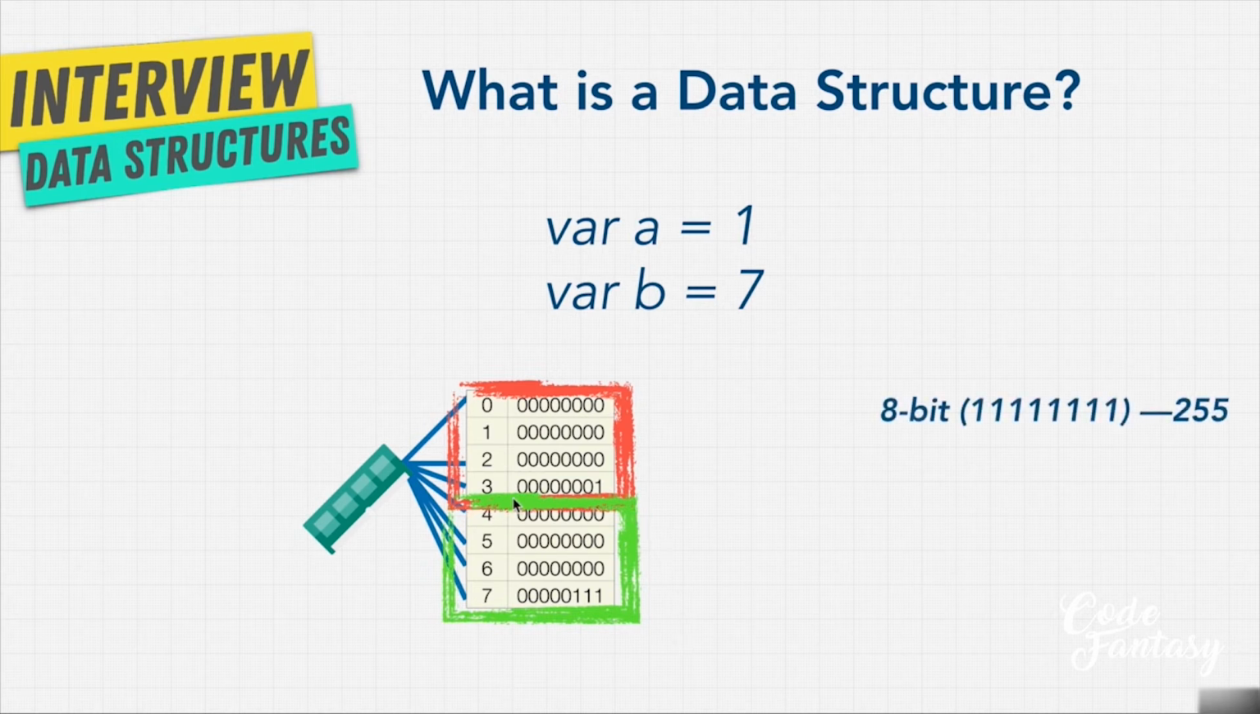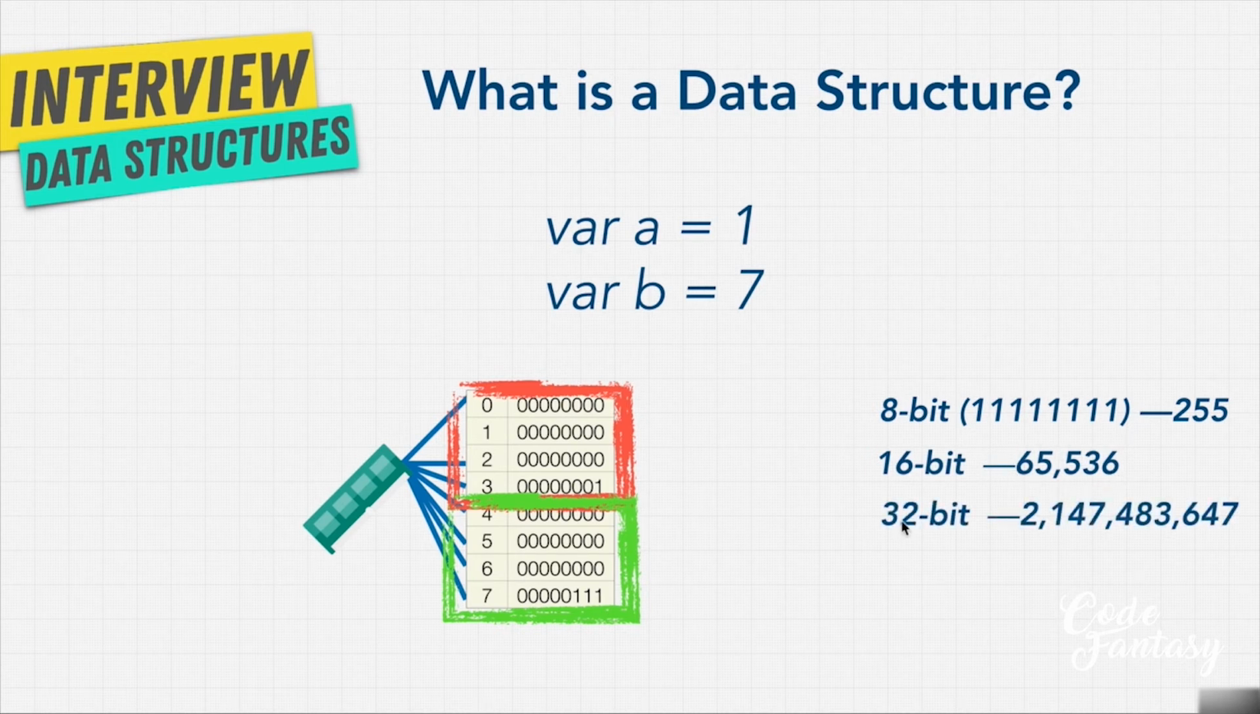In doing this, you can now think about how systems that are 8-bit can hold 255 bits of information. Things that are 16-bit, well, they can hold a lot more information. And now we have systems that are 32 bits. You can see here that we can hold a ton of information.